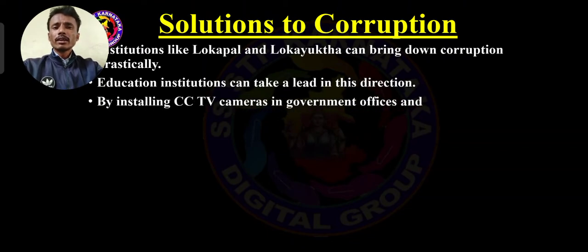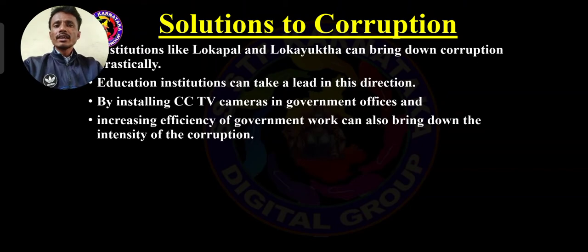And another one here, by installing CCTV cameras in government offices. In case anybody is involved in corruption, that gets recorded. That is why most of the officers get fear while they are involved in corruption. So that is by installing CCTV cameras in government offices. Next, increasing efficiency of government work. So here government provides a lot of training to officials, government officials, and also brings down the intensity of corruption.